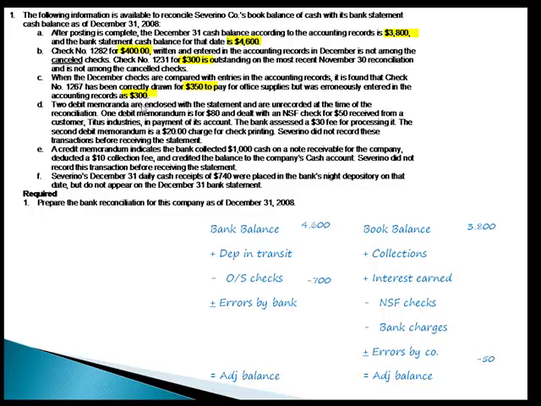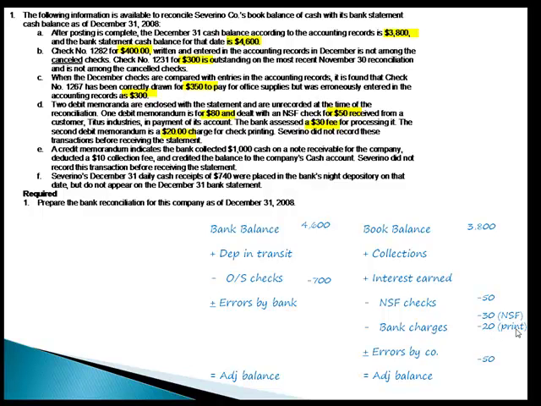Letter D, two debit memorandums are enclosed with the statement and are unrecorded at the time of reconciliation. One debit memorandum is for $80 and dealt with an NSF check for $50 received from a customer, Titus Industries, in payment of his account. The bank assessed a $30 fee. Remember that friend that wrote you that bad check? This is a $30 fee that our bank slapped on us for the bad check. The second debit memorandum is a $20 charge for check printing. Okay, so where do we record all these? We've got an NSF check of $50, a $30 charge for the NSF check, and a $20 charge for the printing.